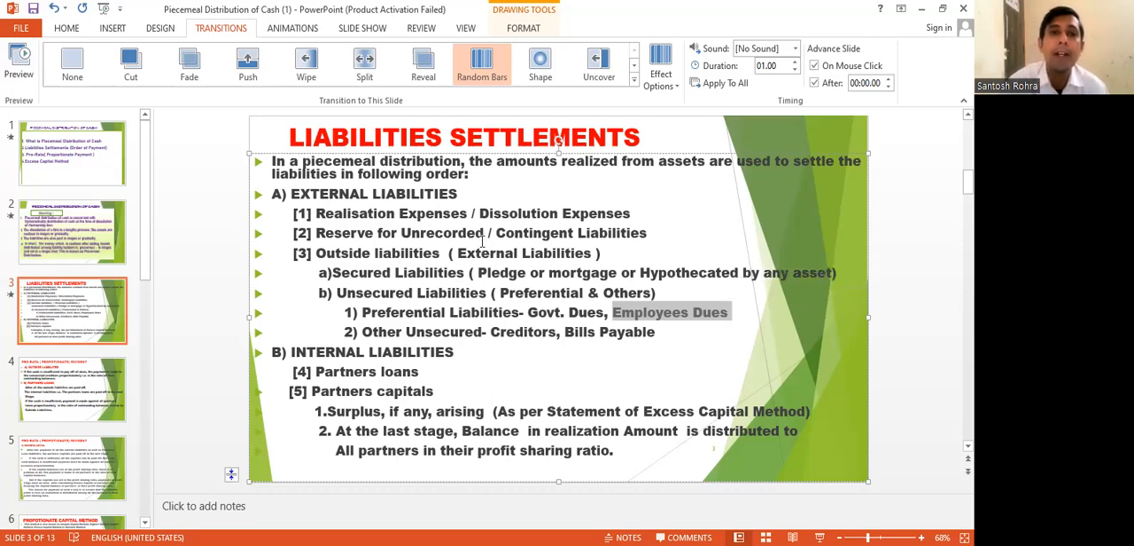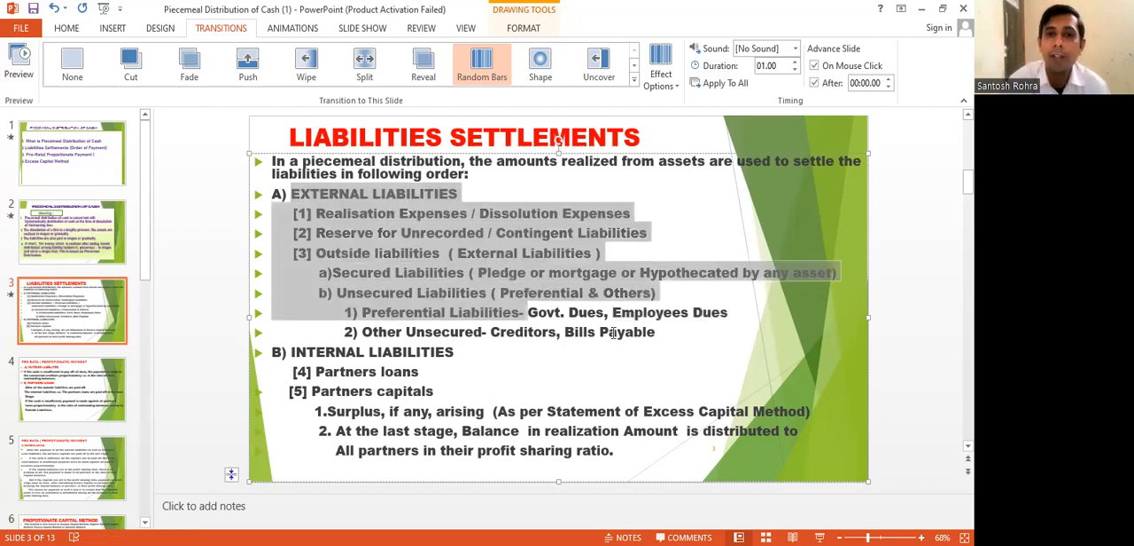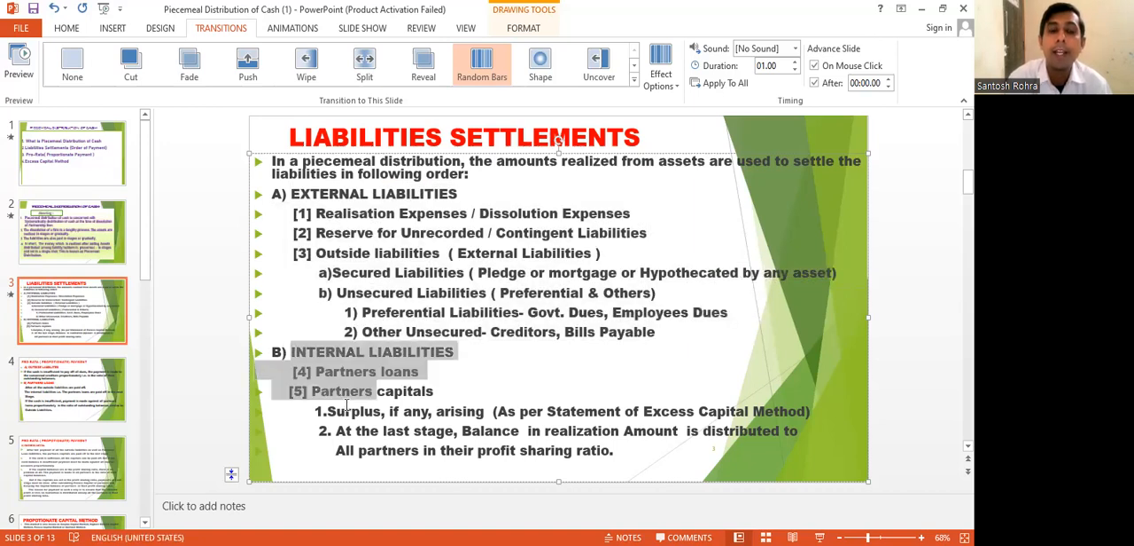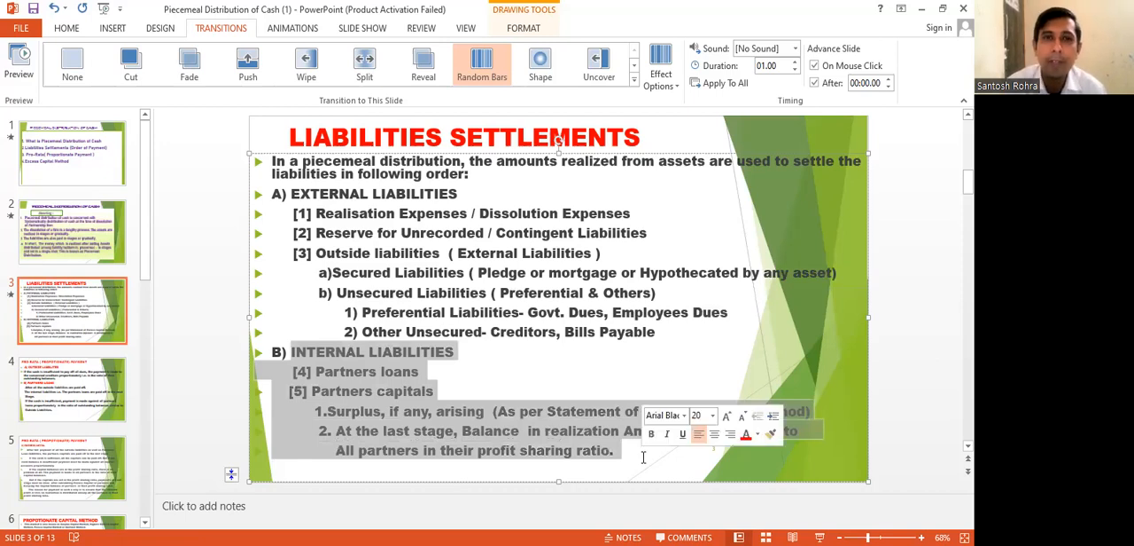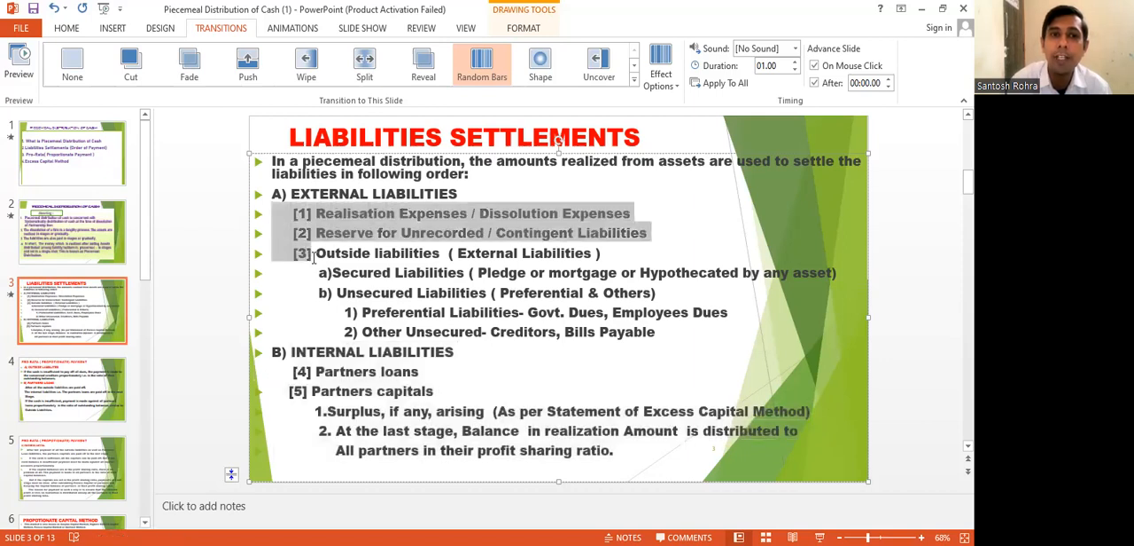After full payment of external liabilities, the firm has to pay internal liabilities. So at the time of dissolution of a firm, we have a total of five liabilities. One, two, three are external, and two are internal. Is it clear?